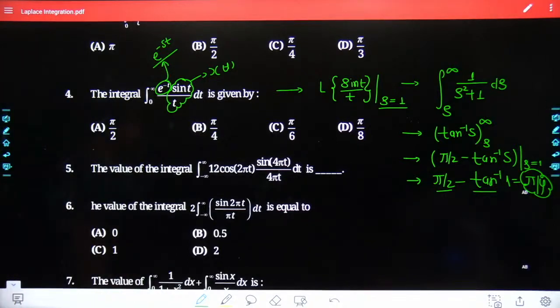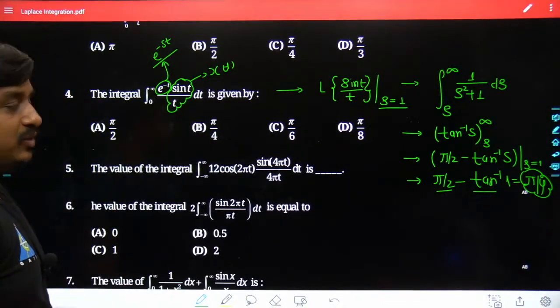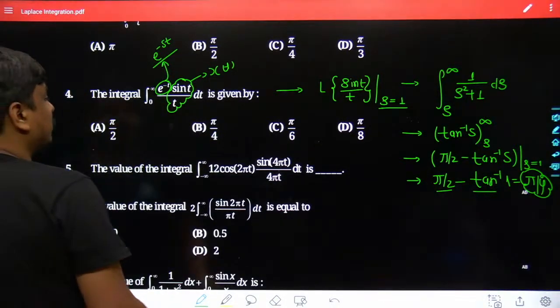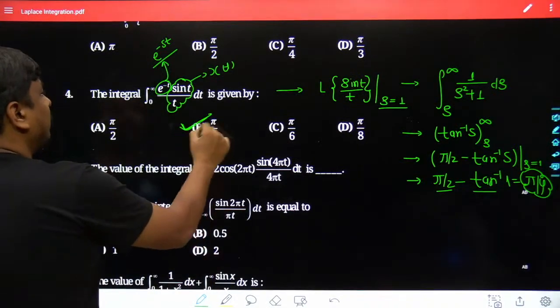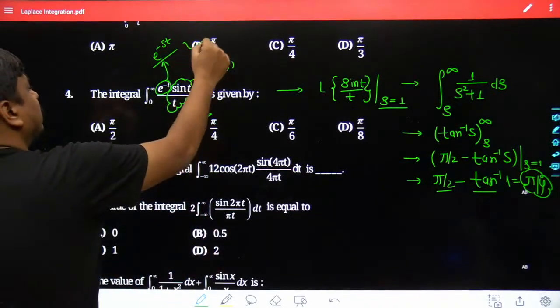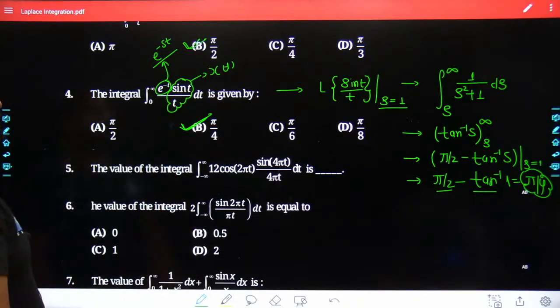So I don't find till this point that any of the students would have any sort of doubt. So may I know what would be the final answer? The final answer has been pi by 4. Here the answer was pi by 2. And definitely the first and second questions have already been smashed earlier.